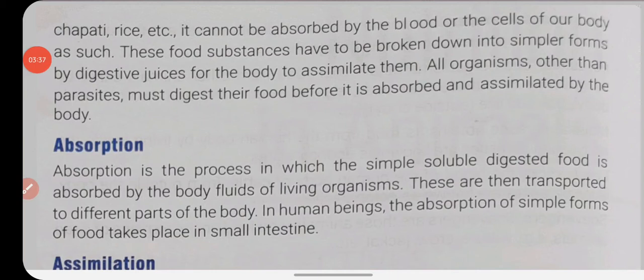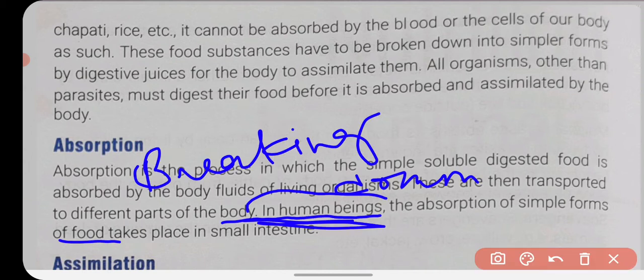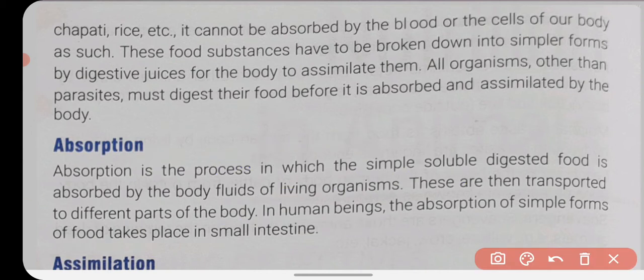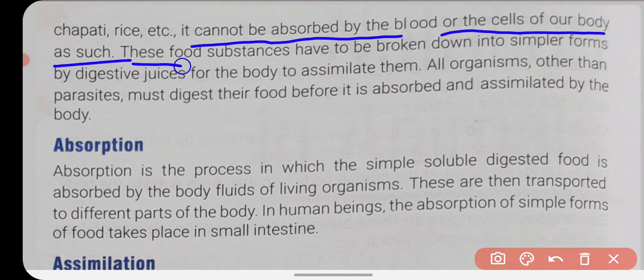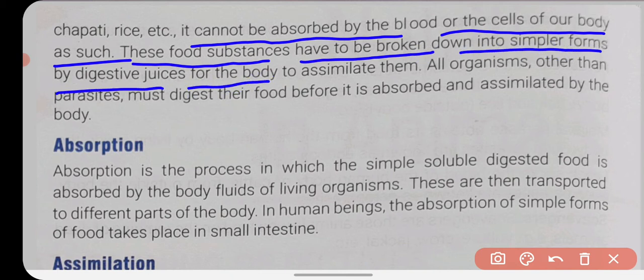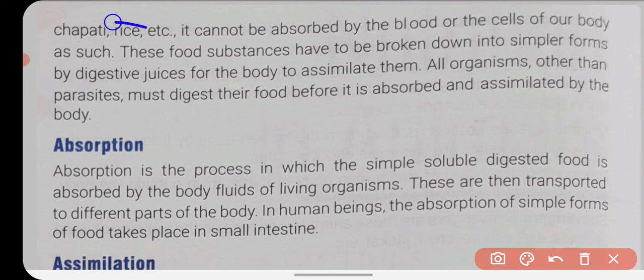For example, when we eat chapati or rice, it cannot be absorbed by the blood or the cells of our body as such. These food substances have to be broken down into a simpler form by digestive juices for the body to assimilate them. So whatever we eat cannot be used by our body as it is.